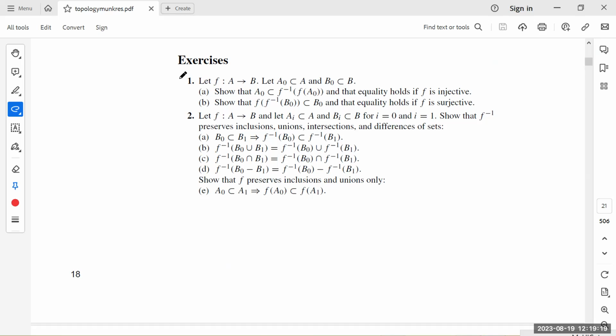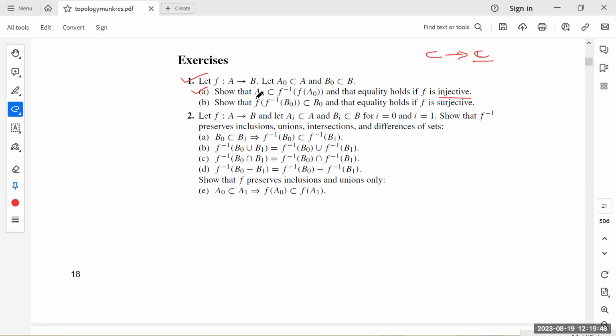So let us do this question from J.R. Munkres. If f is a mapping from A to B, A naught is a subset of A (here in Munkres, this notation is used), and B naught is a subset of B, then we need to show that A naught is contained in the set theoretic inverse of the direct image denoted by f of A naught, and the equality holds if f is injective.